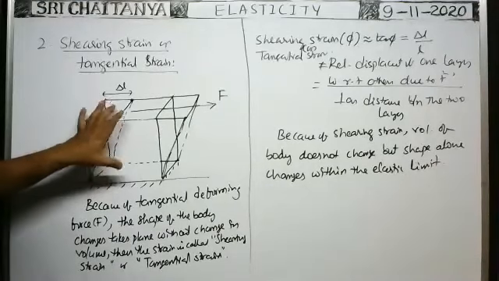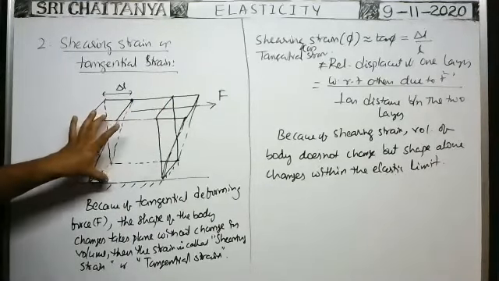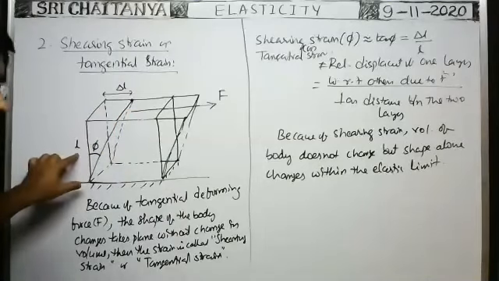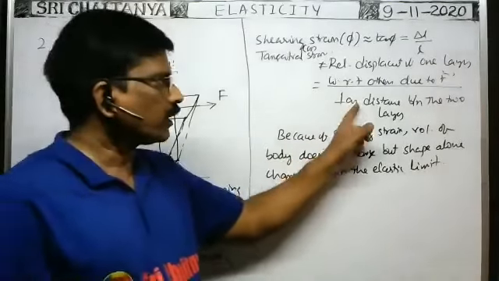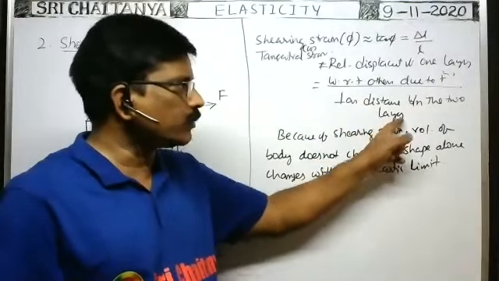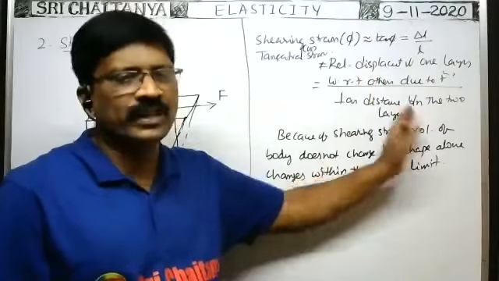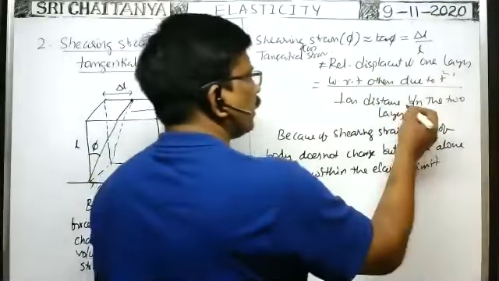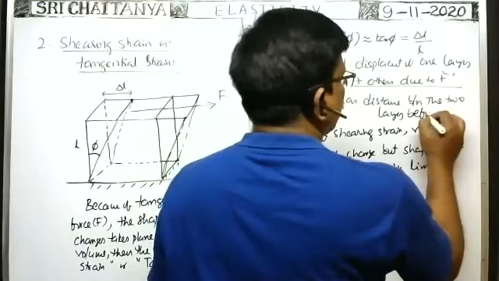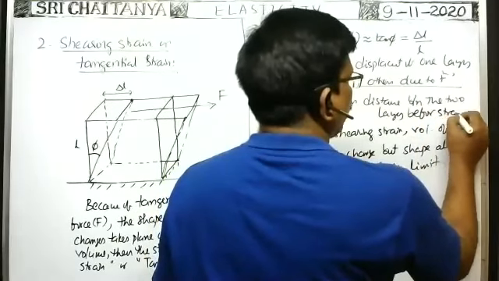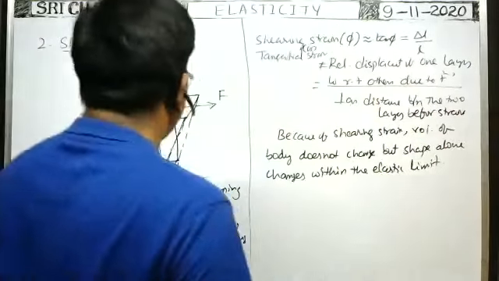Before application of the tangential force here, the distance between these two faces is equal to L. That L I have written here is the perpendicular distance between the two layers before deformation, or before strain. Okay, it is the shearing strain.